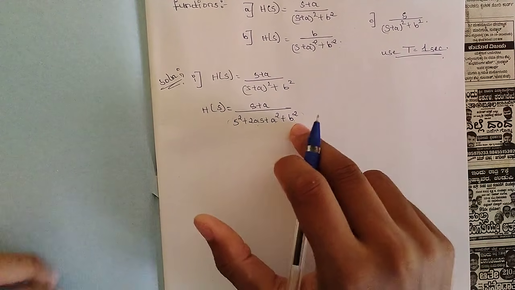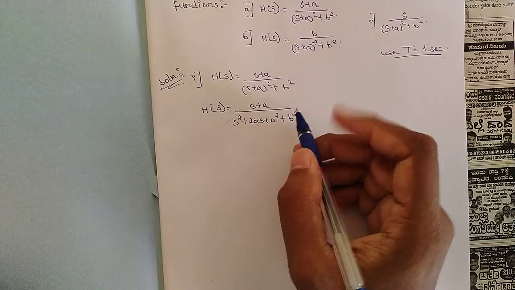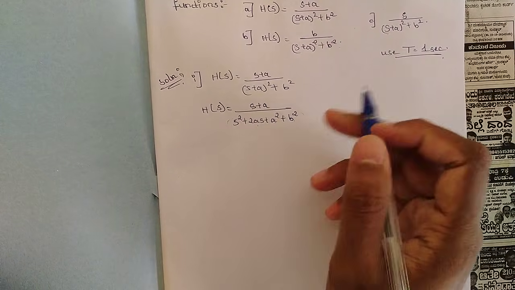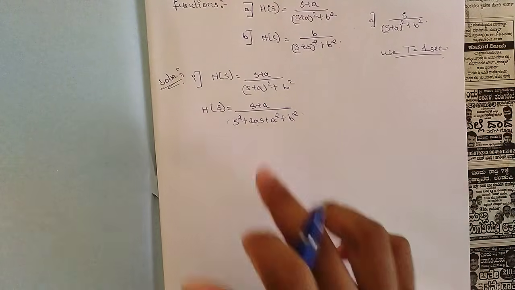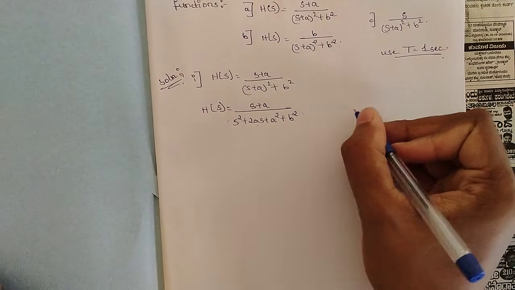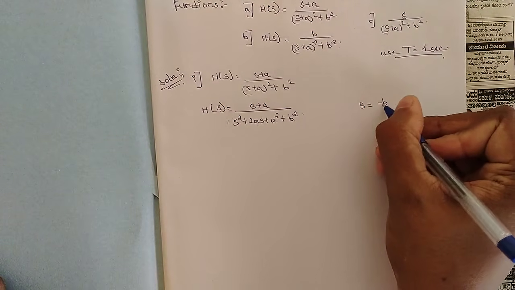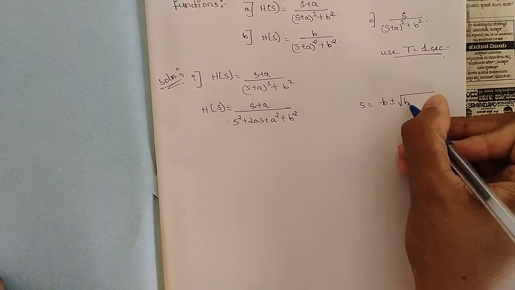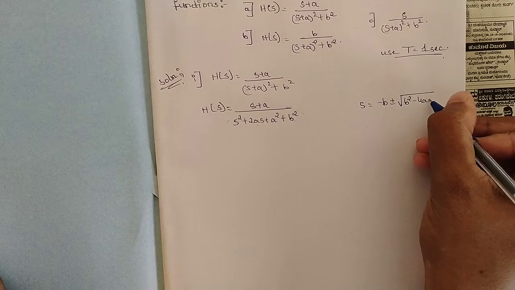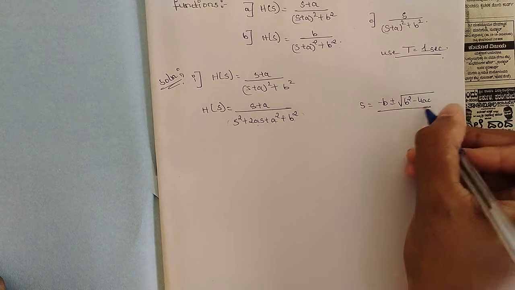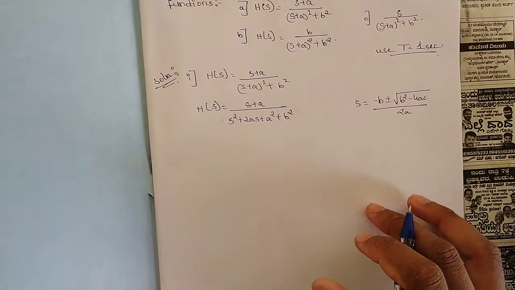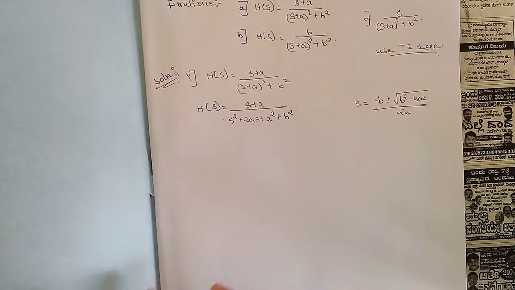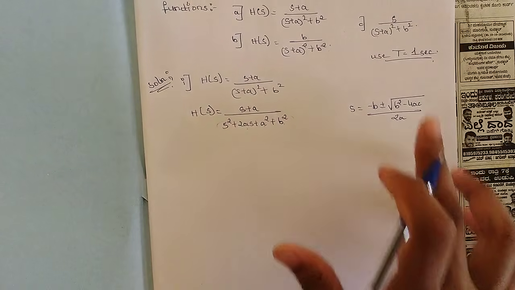so that we can write it in the partial fraction form. But here we don't have any numbers, they have given the variables a and b. So we cannot put the equation in the calculator. We should solve this manually by using the quadratic formula: s equals minus b plus or minus square root of b square minus 4ac, whole divided by 2a. This formula is very familiar to you because you have solved many problems with it in previous semesters.